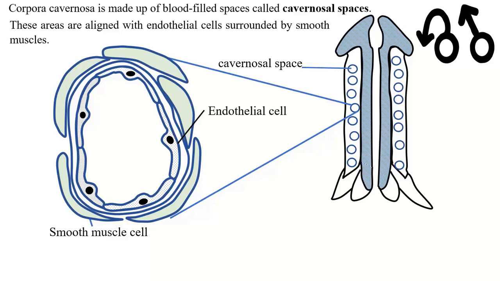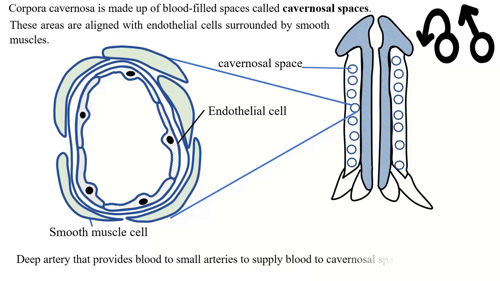And also, whenever they are filled with the blood, the corpora cavernosa pushes against the vein that should drain blood from the penis. Therefore, these two cause erection. Deep artery that provides blood to small arteries to supply blood to cavernosal spaces is also there.